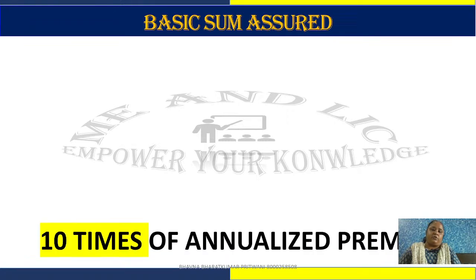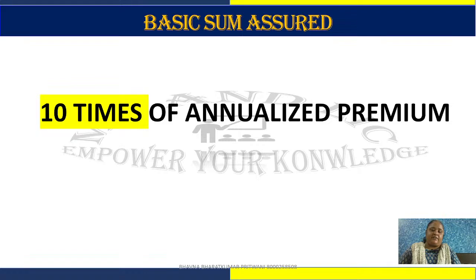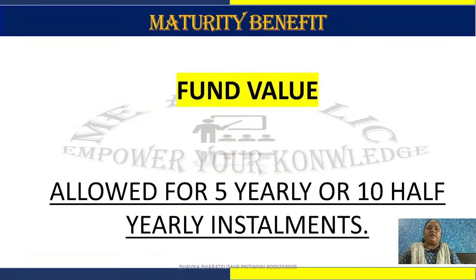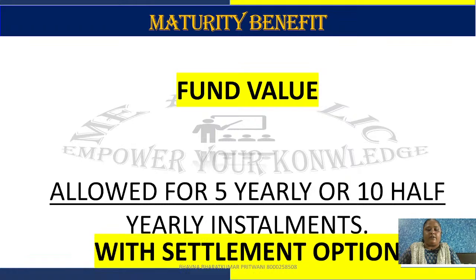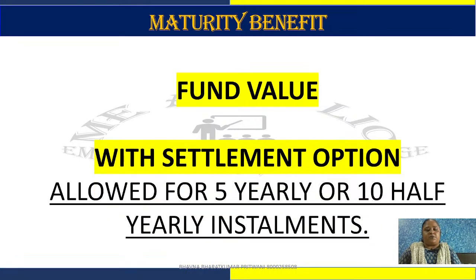Basic sum assured in this plan: as mutual funds and SIPs are not providing insurance, here what we are providing is insurance of 10 times the annualized premium. If I am investing 20,000 yearly, then a 2 lakh rupees sum assured would be applicable in my policy. So if something happens to me, 2 lakh or fund value, whichever is higher, would be paid to my nominee.